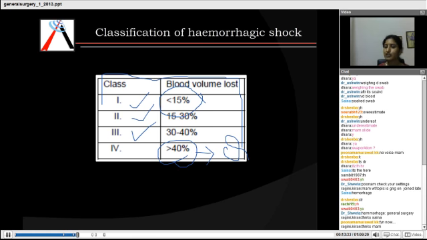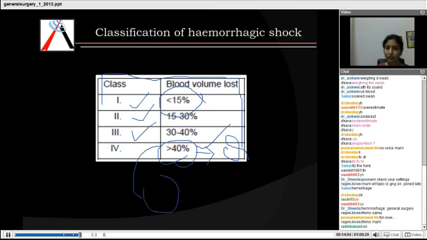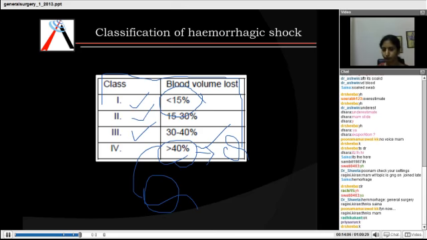the body tends to give you back the blood. The patient does not go into shock. The body helps to regain the blood volume again. But when your blood volume loss is more than 40%, that is the time when the patient actually goes into shock. So it's a very important and frequently asked MCQ: how much blood should be lost for hemorrhagic shock to occur, and that is more than 40% blood loss. Clear, all of you? A very important MCQ.